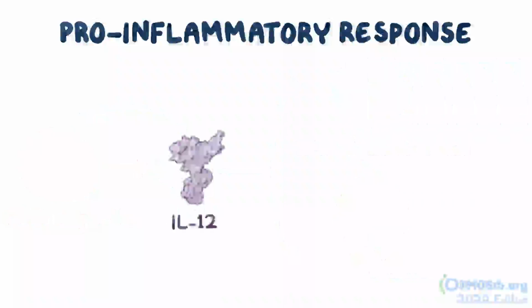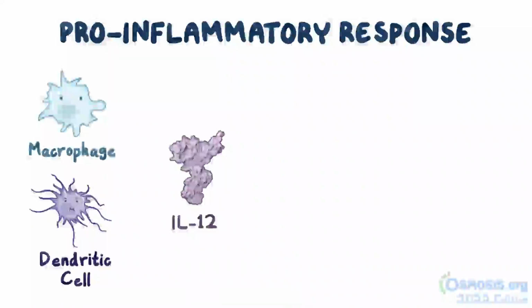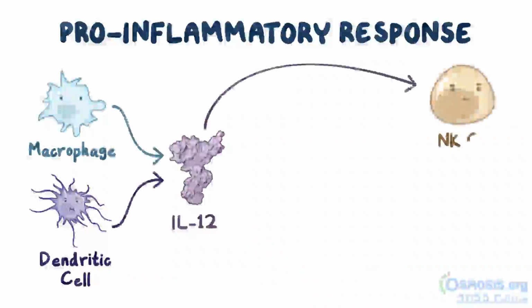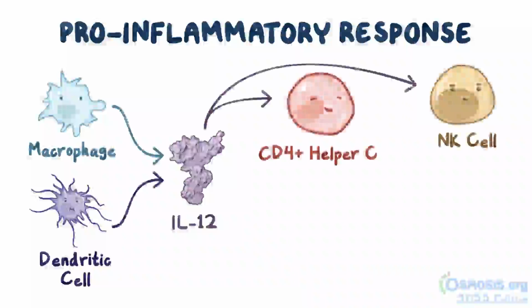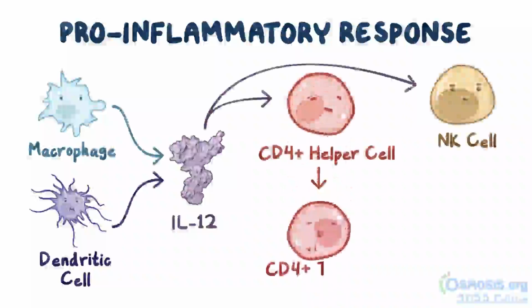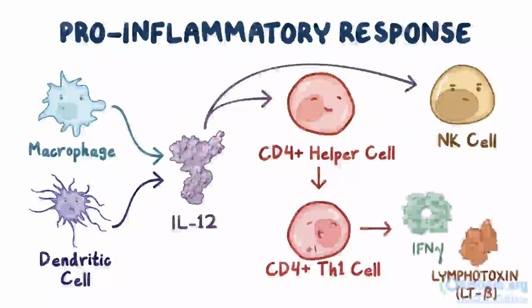Interleukin-12 is produced largely by dendritic cells and macrophages, and it activates natural killer cells. Interleukin-12 also helps CD4 positive T cells differentiate into CD4 positive Th1 cells, which produce interferon gamma and lymphotoxin.